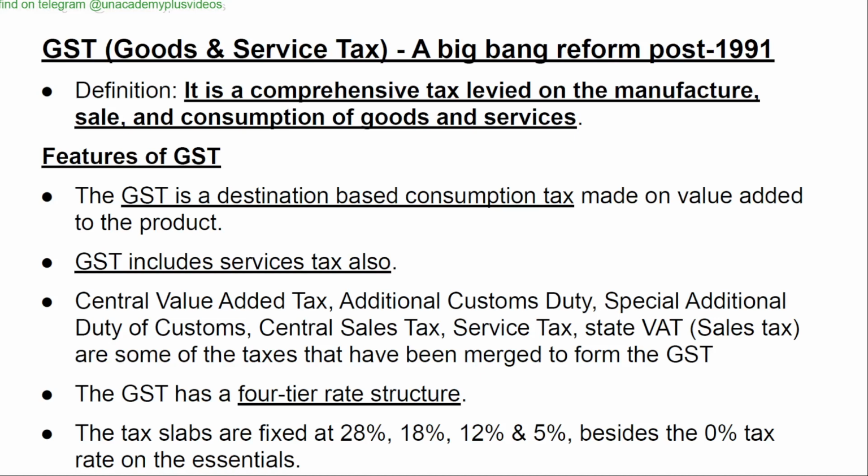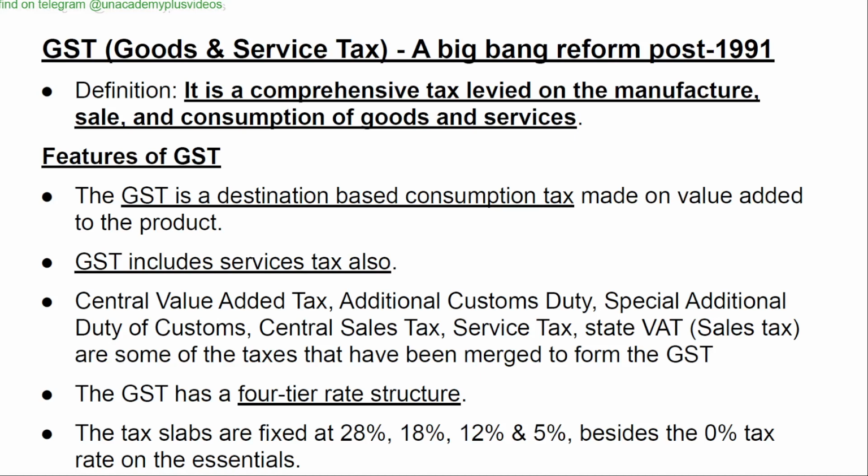Definition: it is a comprehensive tax levied on the manufacture, sale, and consumption of goods and services. Features of GST: the GST is a destination based consumption tax made on value added to the product. GST includes services tax also. Central value added tax, additional customs duty, special additional duty of customs, central sales tax, service tax, state VAT or sales tax are some of the taxes that have been merged to form the GST.